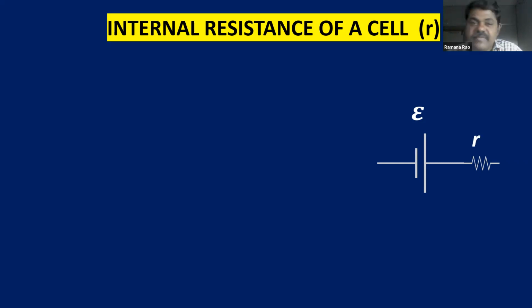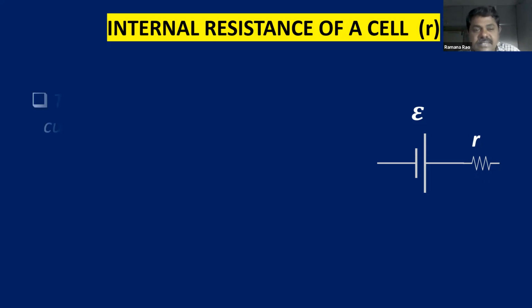Every time you want to represent a cell, you have to represent it along with internal resistance. Always, a cell is the combination of EMF and internal resistance. Every cell is going to have EMF and internal resistance. For the given cell on the screen, the EMF of the cell is epsilon, and the internal resistance of the cell is small r.